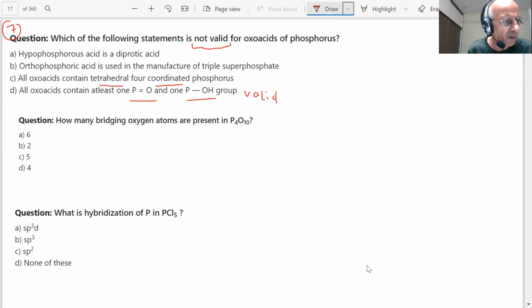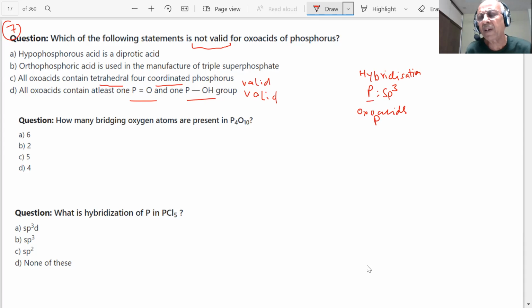What about C, student? All oxo acids contain tetrahedral 4 coordinated phosphorus. We have just seen the hybridization. What hybridization did we calculate, student? sp3. Valid. Orthophosphoric acid is used in the manufacture of triple superphosphate.